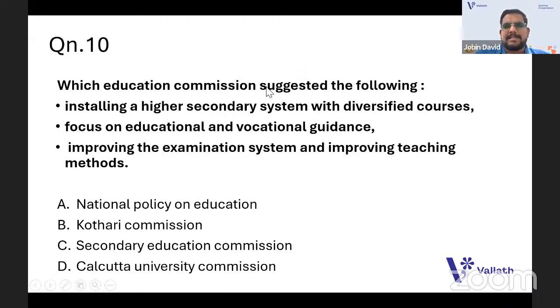Which education commission suggested the following? This type of question you can expect. Installing a higher secondary system with diversified courses, focus on educational and vocational guidance, improving the examination system and improving teaching methods. Which commission made these recommendations? Is it the National Policy on Education? Is it the Kothari Commission? Is it the Secondary Education Commission? Is it the Calcutta University Commission? When you have the first statement, you can very easily relate it with the options.